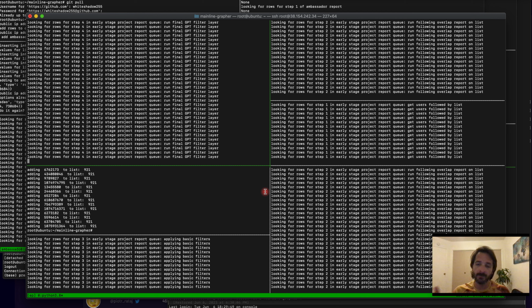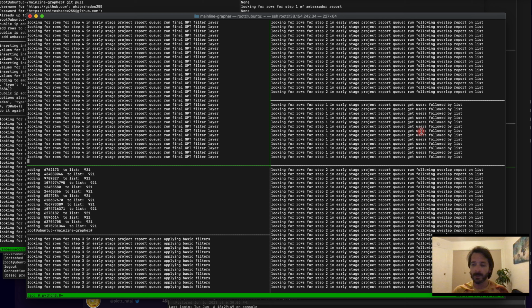Similar thing, we have a queue system set up with steps 1, 2, 3, and 4 in this case, and it all uses the atoms of the platform. Step 1 is getting all the users followed by a given list. In this case, what we want are KOLs.